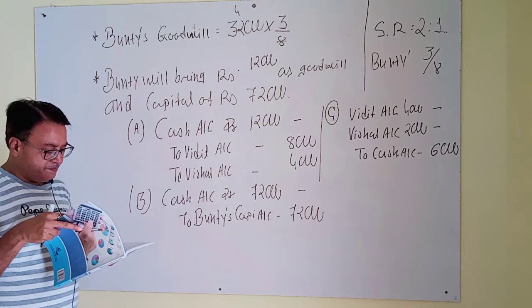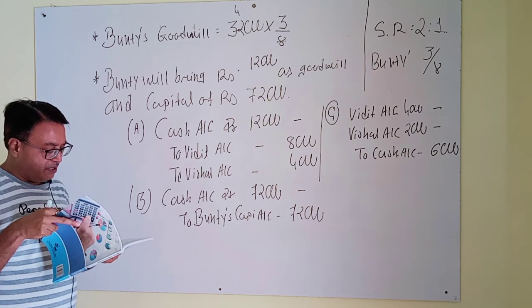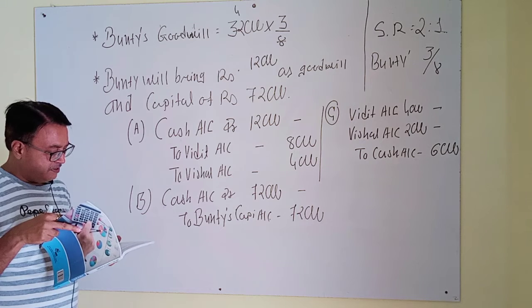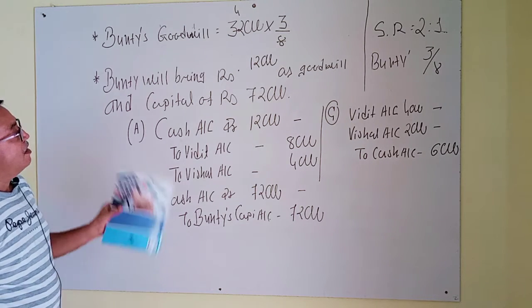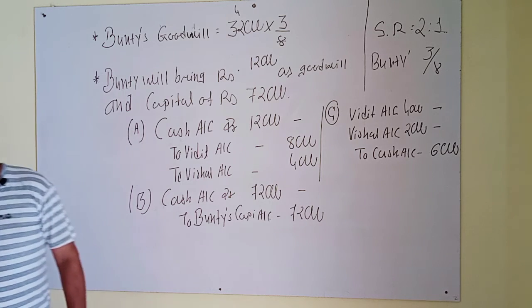And next, adjustment number 5, 6, 7, 8 and 9, I will solve here. Okay.